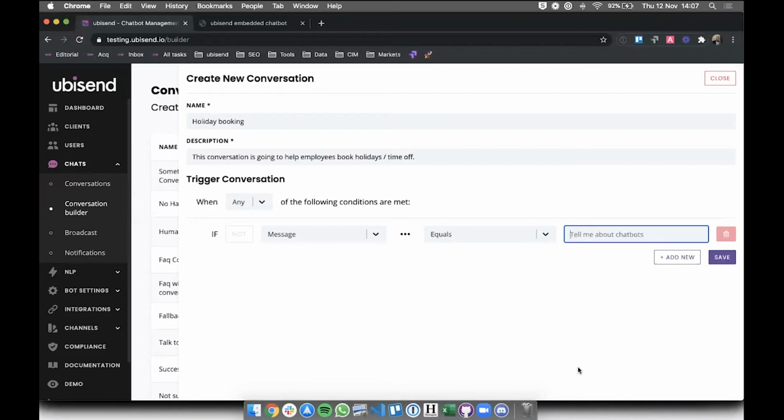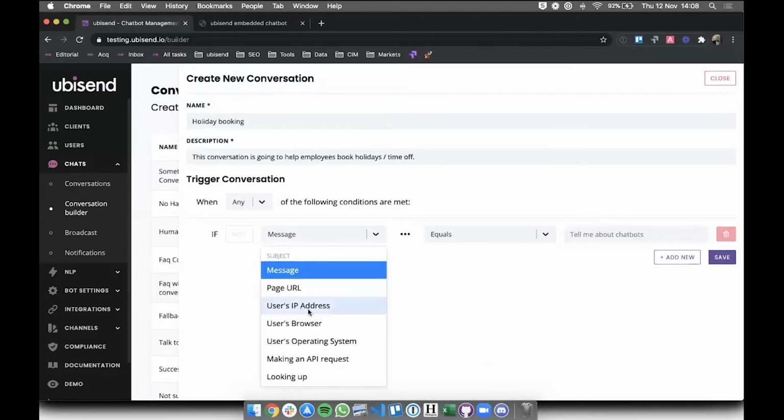Yeah, absolutely. So for now, we need to set up a trigger for this conversation. As you know, triggers basically allow, as their name implies, to trigger a conversation. So a trigger could be anything. It could be loads of stuff. It could be a specific message, like what I'm about to do now. But if I click on this first drop down, you can see that there's loads of stuff that we can use as triggers. I like to call them events.